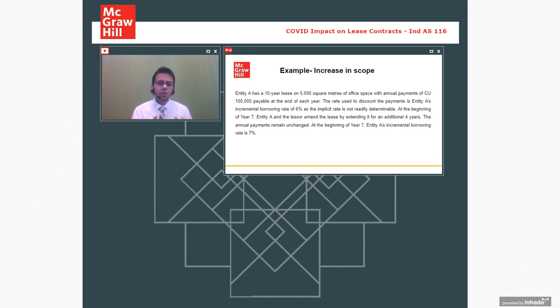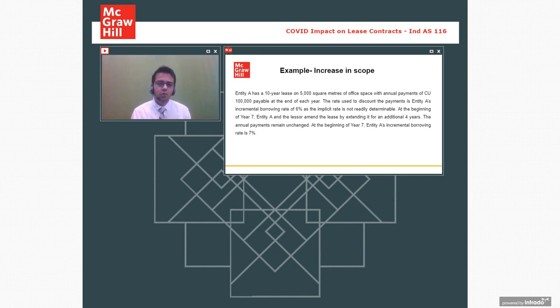What I am trying to explain over here is that for any discount rate changes, we don't change the value of right to use asset or lease liability. We just change them when there is an amendment in the contract. Here we have increased the scope.